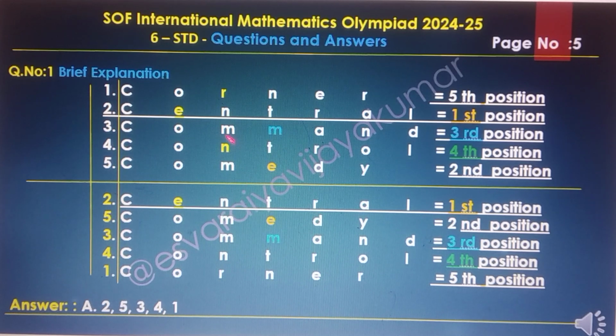The third letter is M, and the fourth letter is E, that is the second position, and the third is M, that is the third position, and the fourth one is N, and the fifth one is R. So finally we are getting the answer 2, 5, 3, 4, 1. So the final option is A: 2, 5, 3, 4, 1. Here we are arranging positions 1, 2, 3, 4, 5, and we are getting the answer of option A.